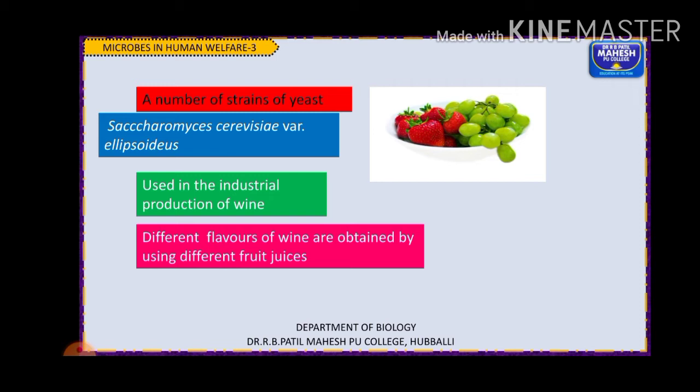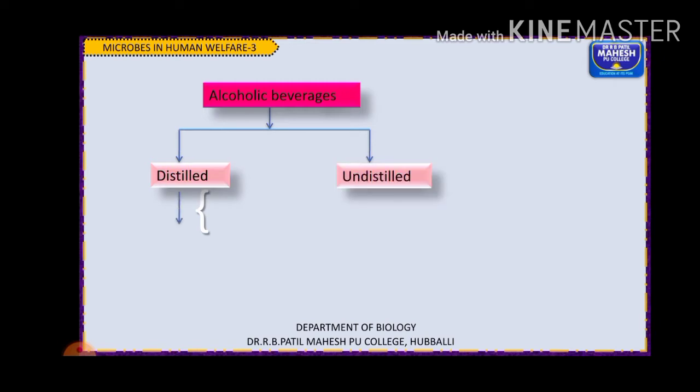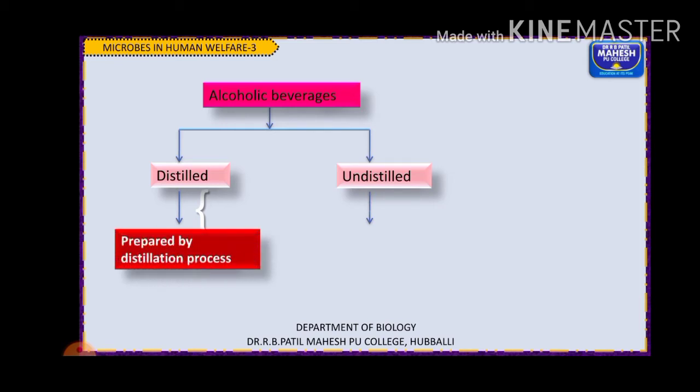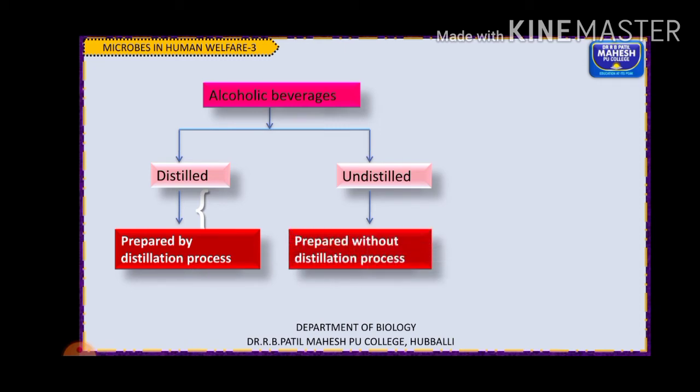Depending upon their concentration, we give different names. These alcoholic beverages are divided into two types based on whether they are distilled or not: distilled beverages and undistilled beverages. Distilled beverages are prepared by the process of distillation.